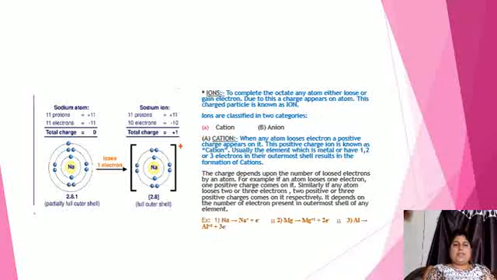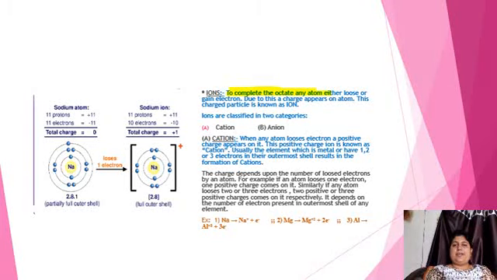Now the next topic is ions. What are ions? See beta, we all know very well that an atom has to complete its octet.